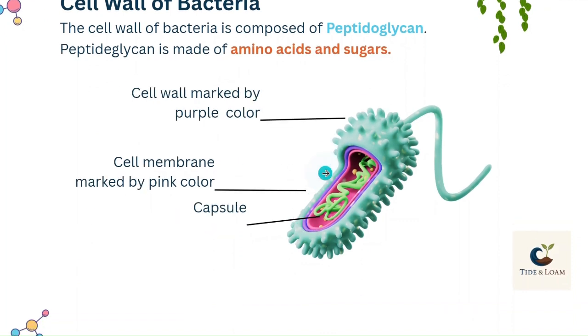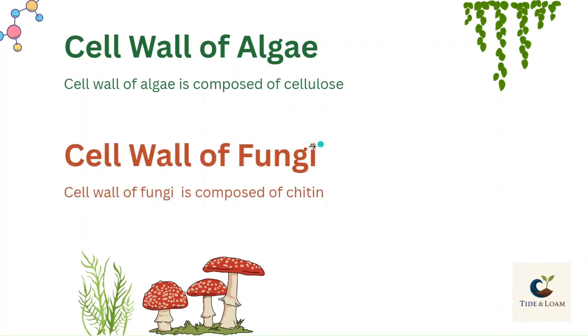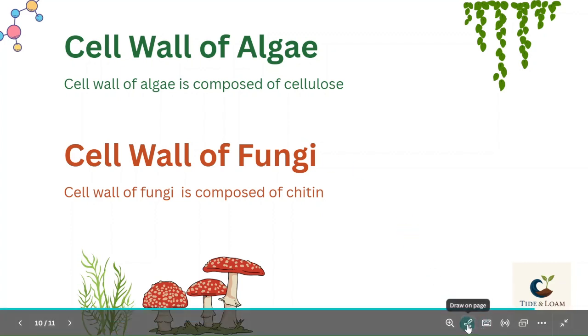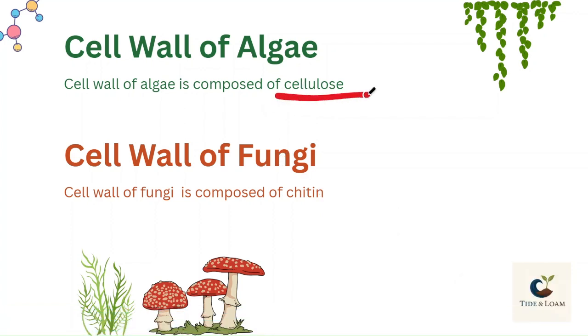Next we have cell wall of algae. The cell wall of algae is composed of cellulose. जिस तरह प्लांट की सेल वॉल सेलुलोज से मिलकर बनी है, इसी तरह एल्गी की सेल वॉल भी सेलुलोज से मिलकर बनी है. And cell wall of fungi is composed of chitin. So this is a basic difference between the cell walls of bacteria, fungi, algae and plants. Plant और algae की cell wall मिलकर बनी है cellulose से, जबकि बैक्टीरिया की सेल वॉल मिलकर बनी है पेप्टाइडोग्लाइकन से और फंजाई की सेल वॉल मिलकर बनी है काइटिन से. So this is an important thing.